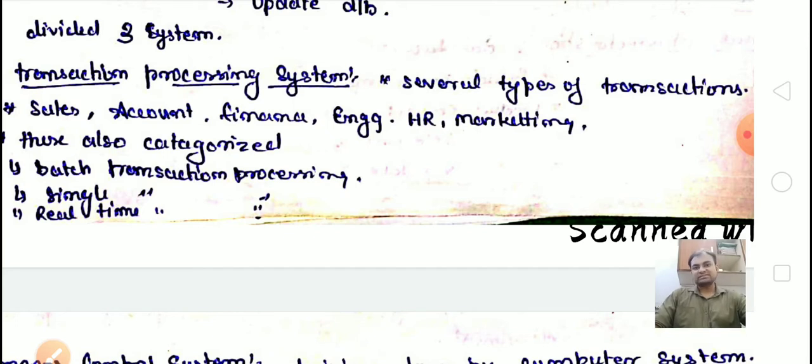Whatever the account persons show goes to the finance people, meaning how much finance can be done in the organization. Next come engineering, HR and marketing. Whatever product comes is done by the engineers, and after the engineers give the output, HR and marketing people do their work.